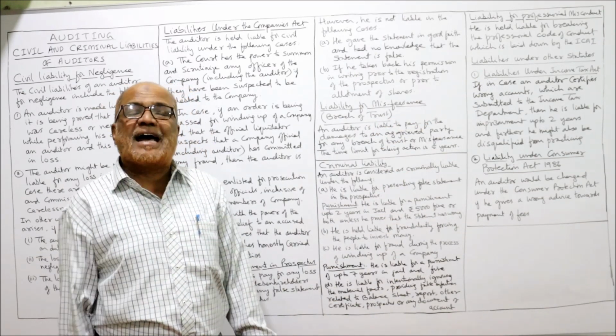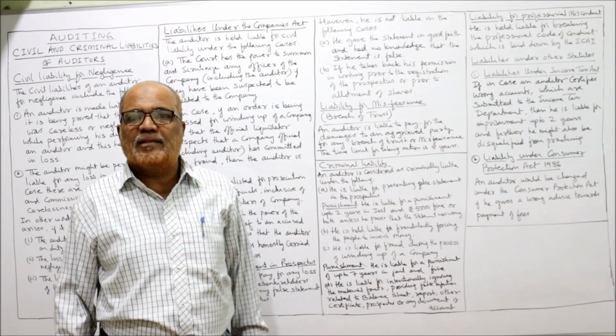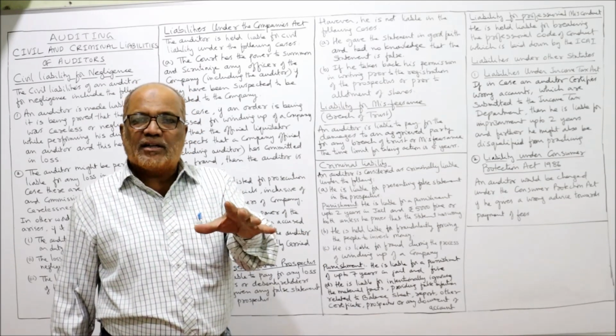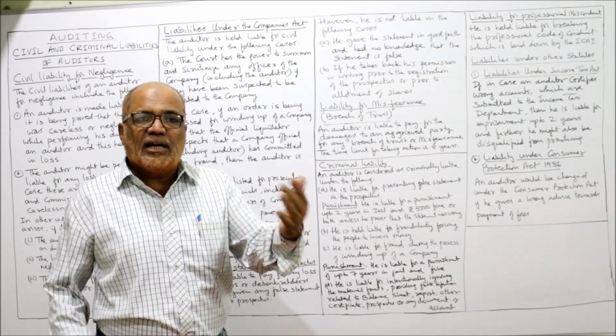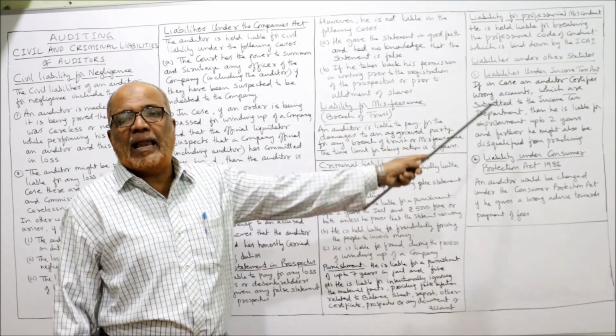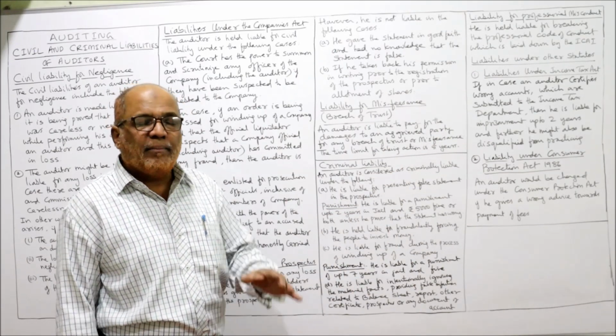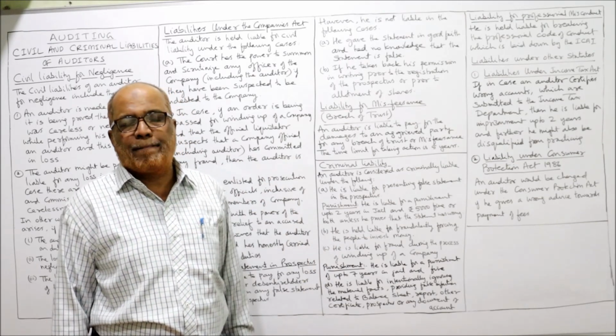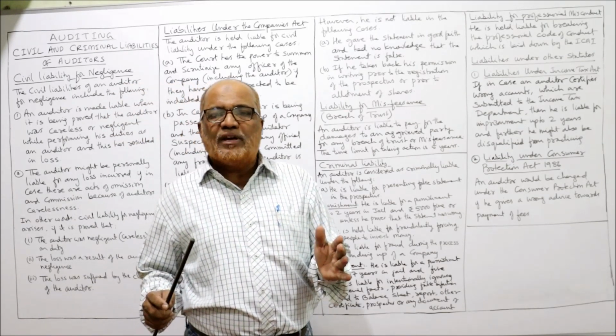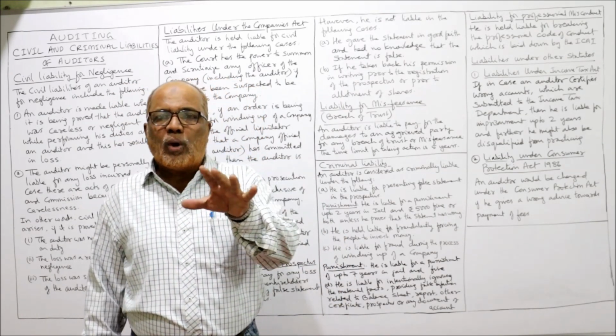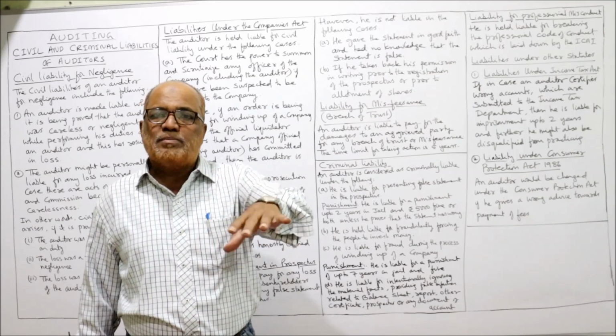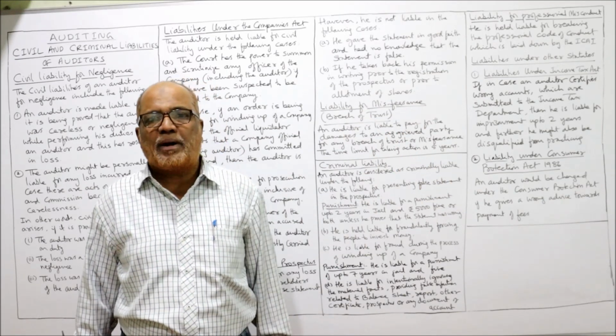Liabilities under different statutes, different laws, are there. The liability of an auditor under different laws. An example is liability under the Income Tax Act. According to the provisions of the Income Tax Act, true and fair accounts must be submitted to the Income Tax Department.